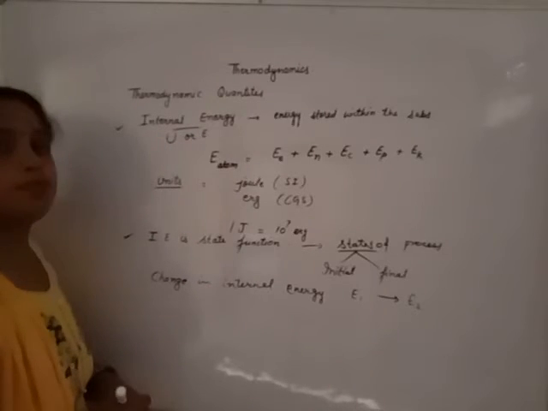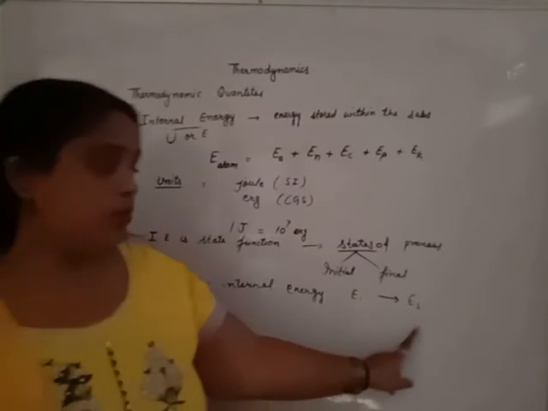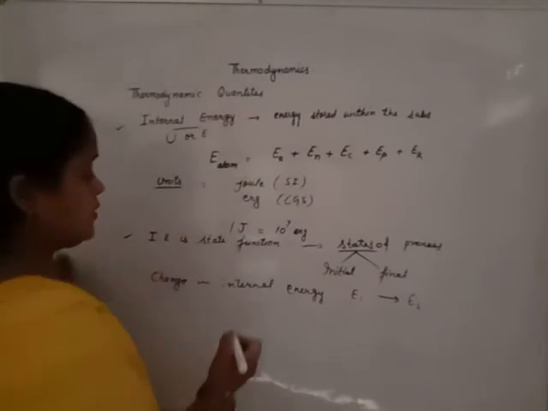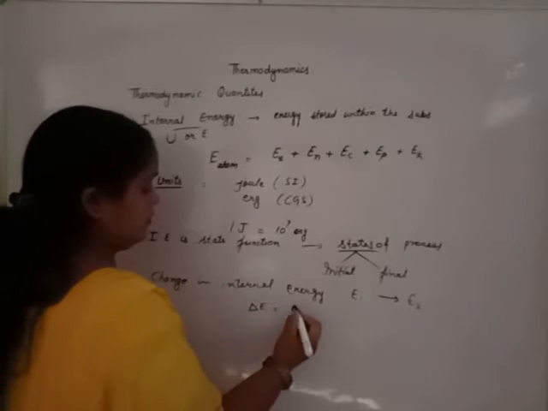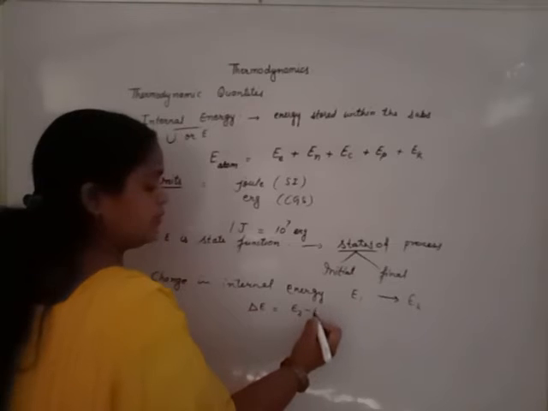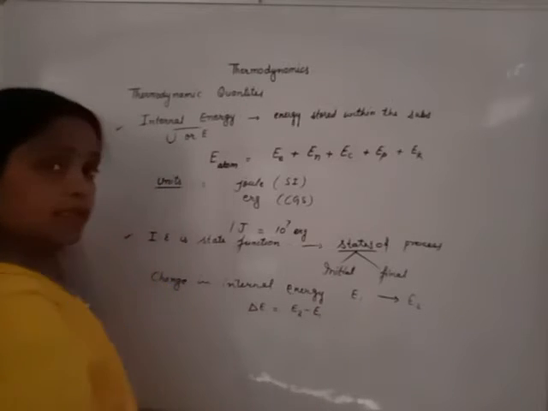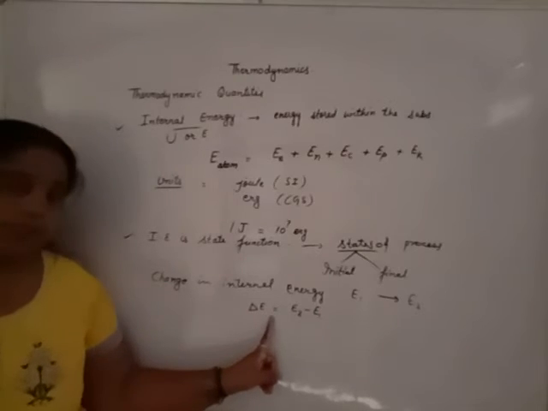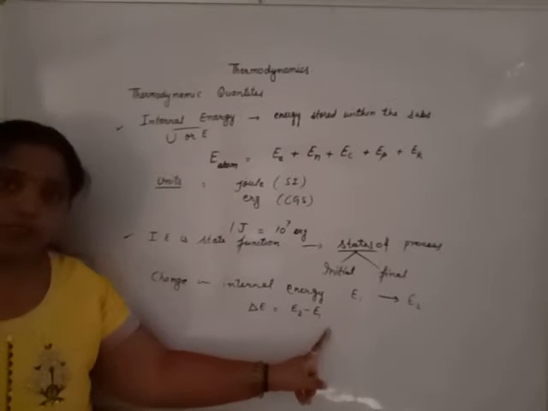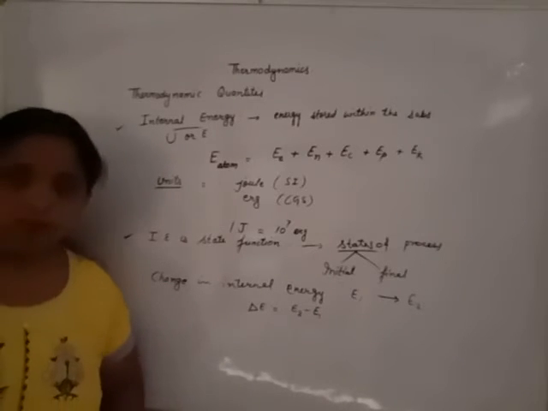Internal energy of a substance changes from initial state to final state. So, change in energy can be calculated by using the internal energy of the final state minus the internal energy of the initial state.